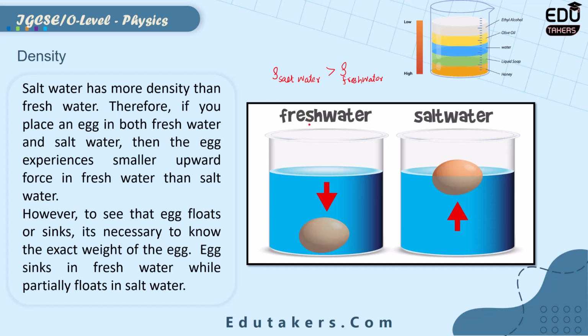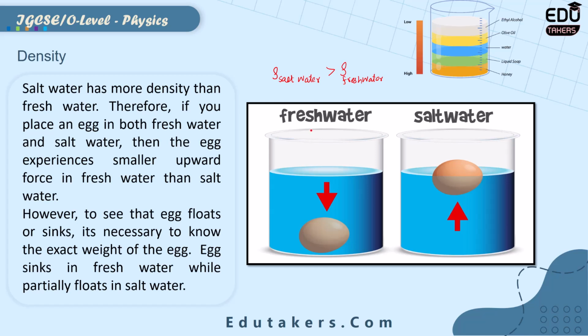But in the fresh water, if you place any object, as the density of the fresh water is smaller, the object will be denser than the fresh water. That's why if you place any object in the fresh water, it will sink. So depending upon the value of density, you can easily guess whether the object will float or sink here.